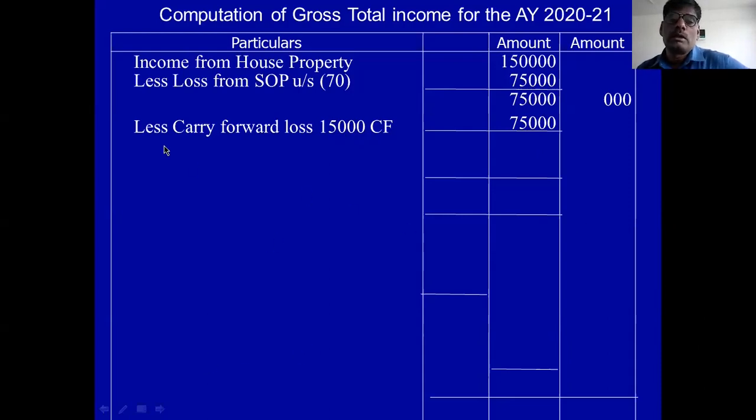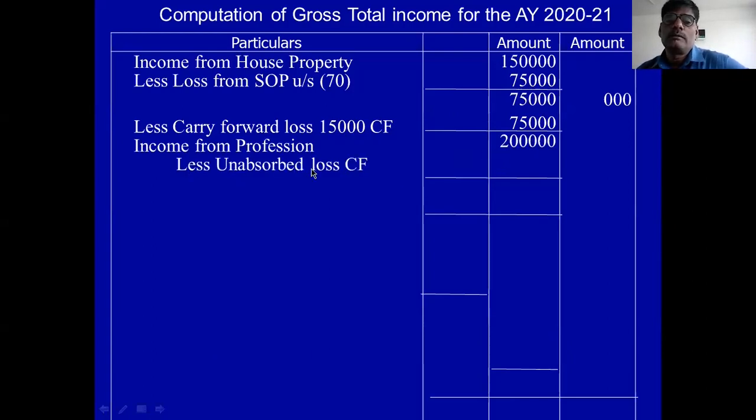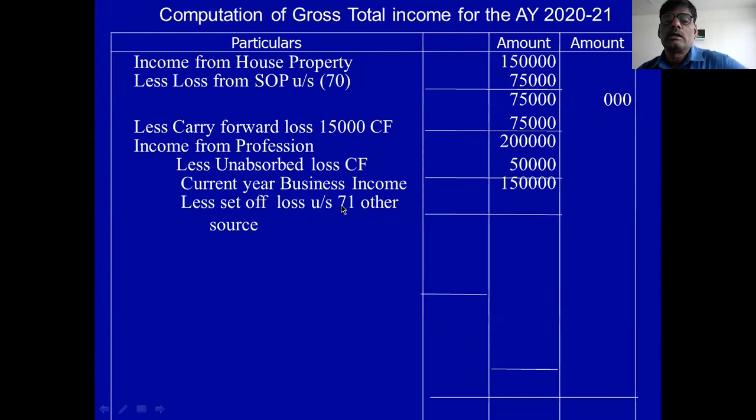Come to the next stage, business. Income from profession is 2 lakh. If you deduct unabsorbed loss of previous year, which is 50,000, then current year business income is 1,50,000.